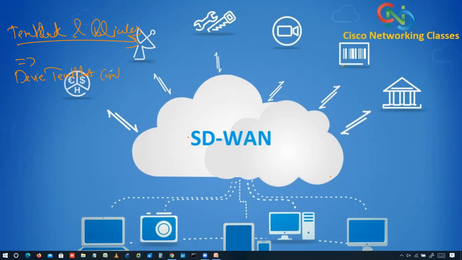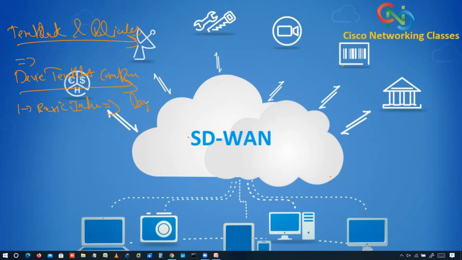Device template component. So if I talk about basic information, this section includes systems, logins, AAA configuration, OMP, BFD. So what is BFD? We'll discuss, don't worry. Okay. So it can have security, it can have NTP feature templates, right? So these things this section can have.